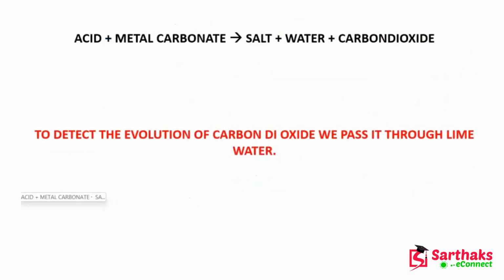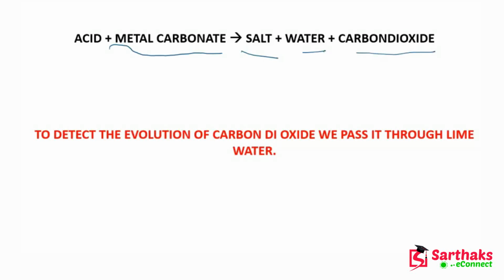So this is another slide, and here we will talk about the other reaction which is shown by acid. Whenever an acid reacts with metal carbonate, it will form salt, water and carbon dioxide.